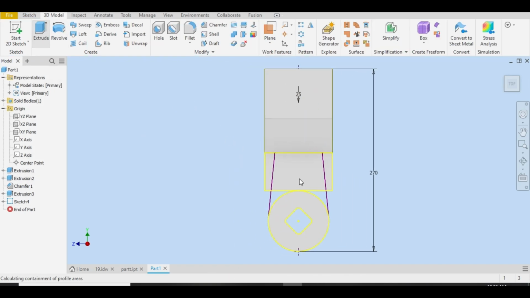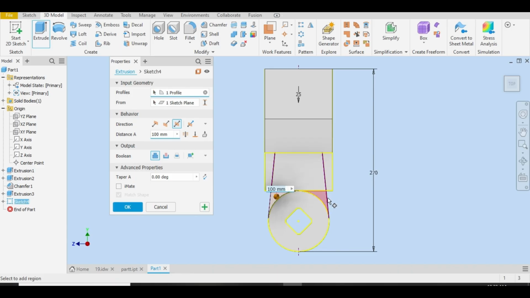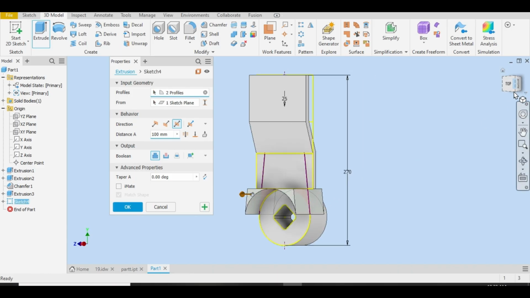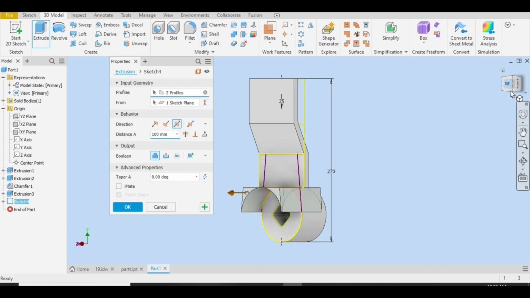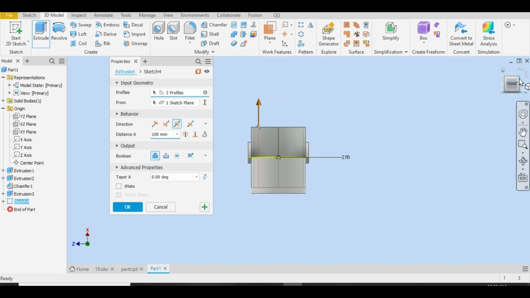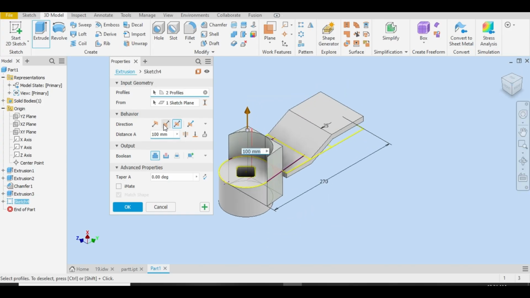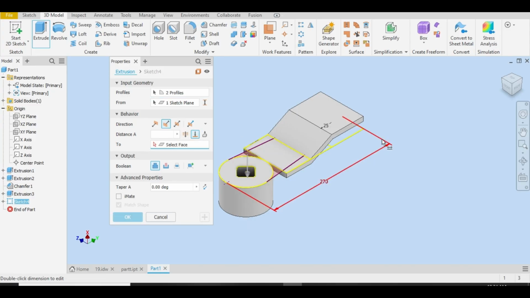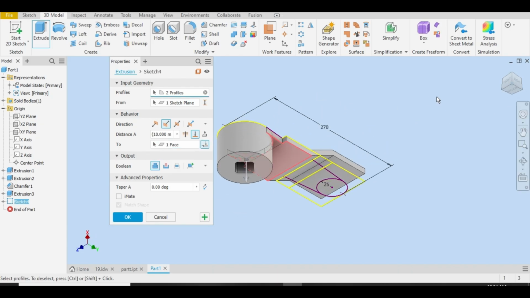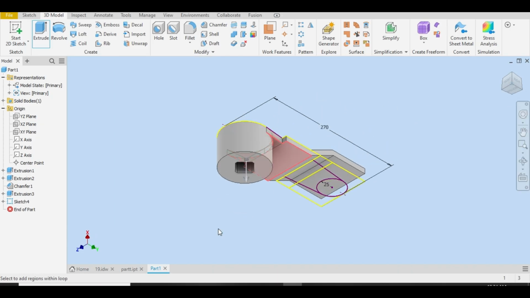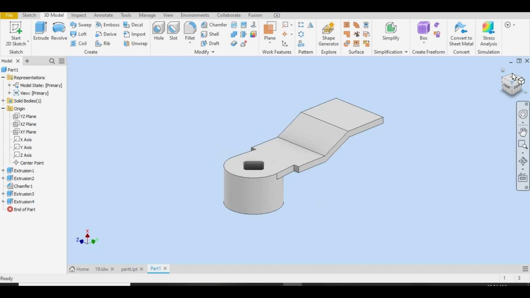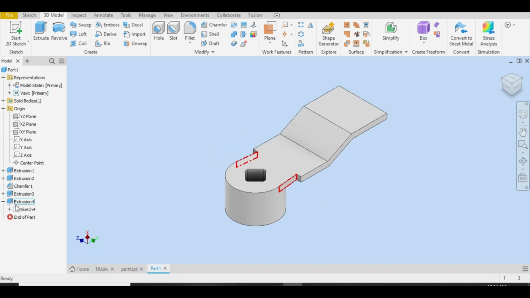Let me extrude. I want to fill these gaps. Let me rotate. Look, let me select the downward direction and to, what is the face? This is the face. To this face. Okay. Now I will share the sketch. Share sketch.